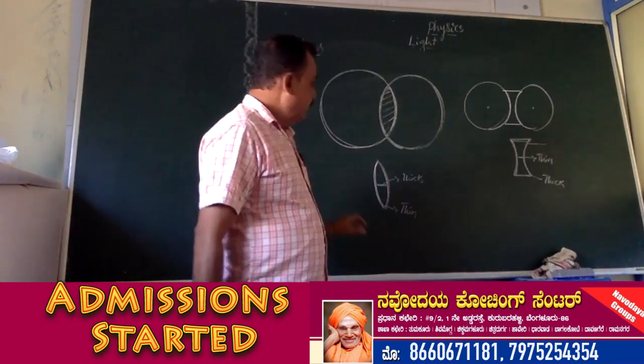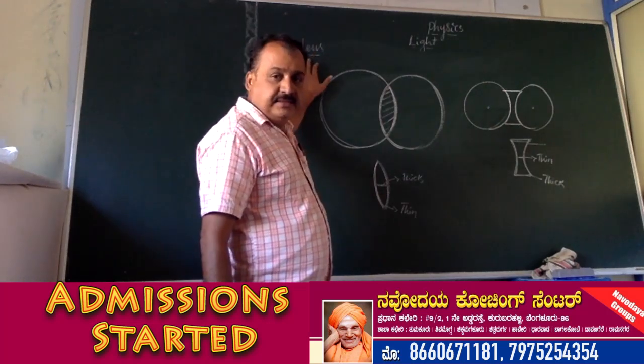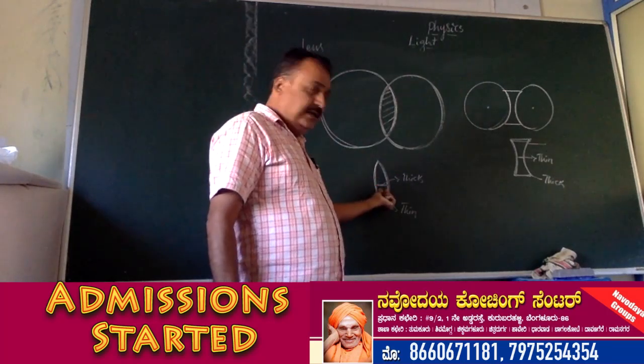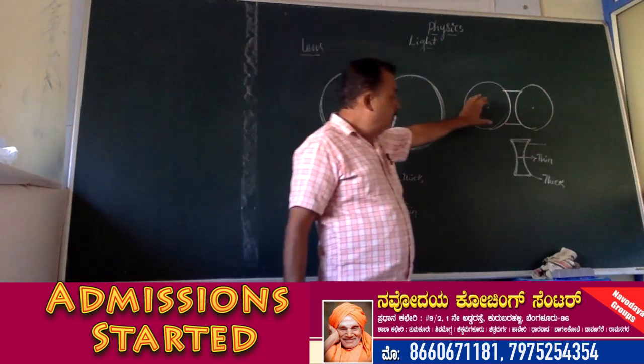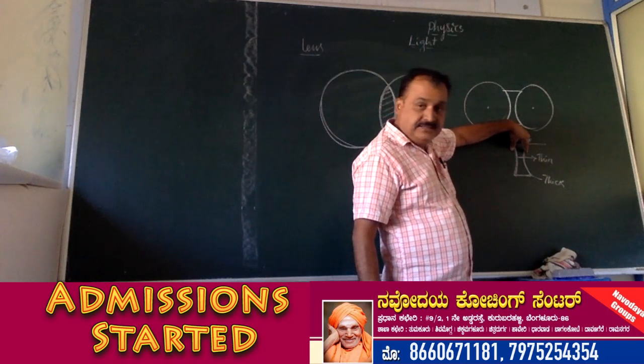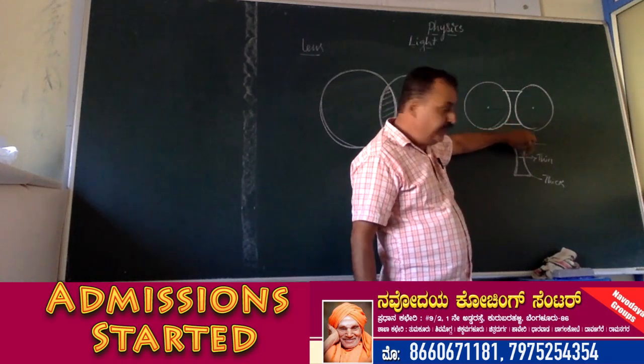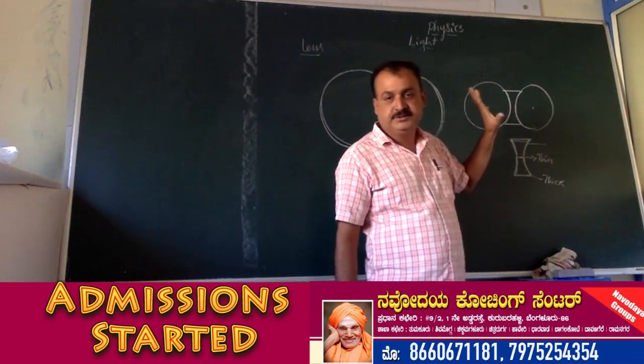A convex lens is a lens in which the central part is thick and the edges are thin. A concave lens is a lens in which the central part is thin and the edges are thick.